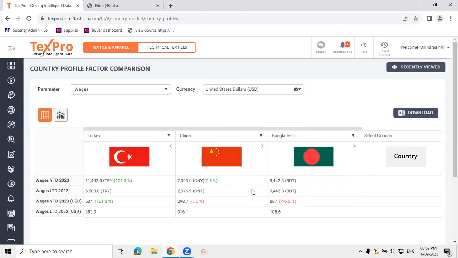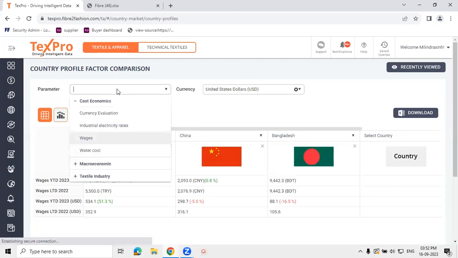So in this case, we can see in the case of Bangladesh, there are no revisions as compared to last year. But when we convert them to USD, we can see the wage rates have gone down by 16.5%. This might be due to the depreciation of the local currency against the USD.